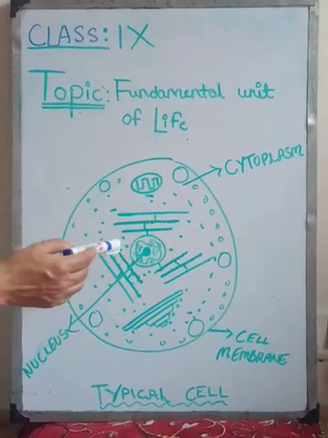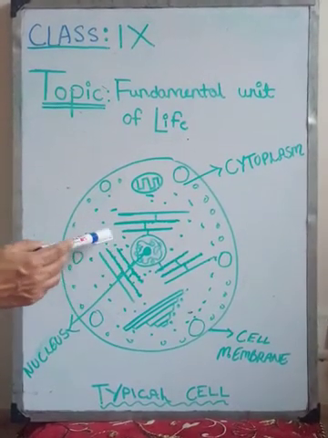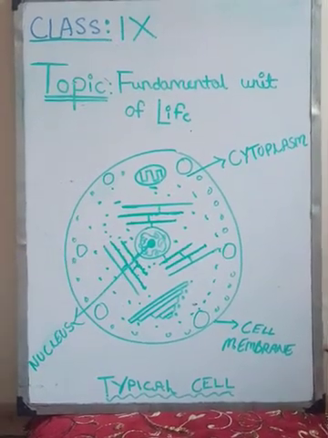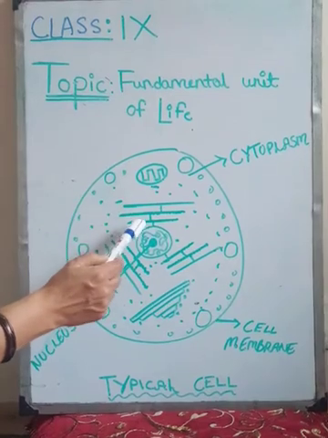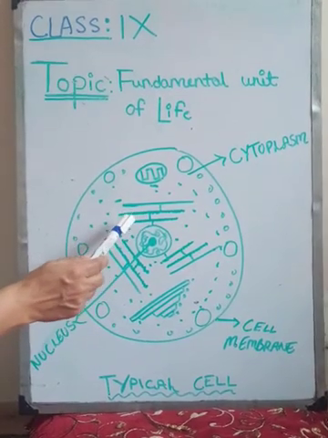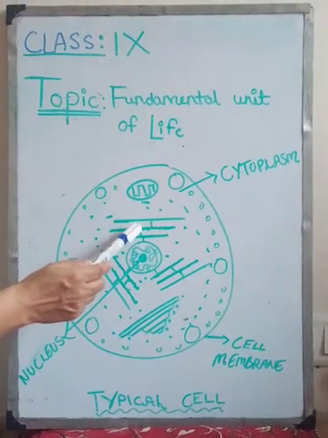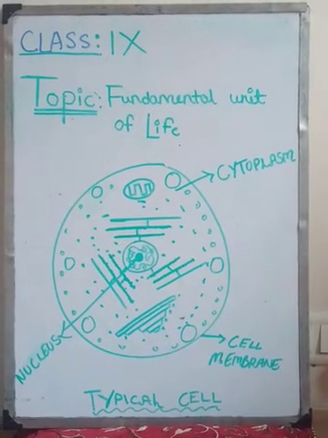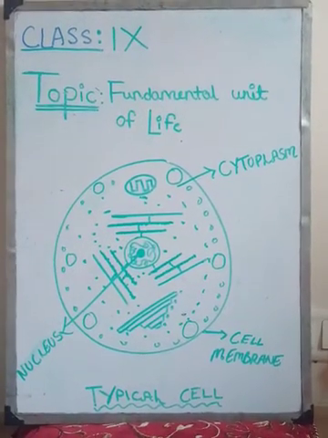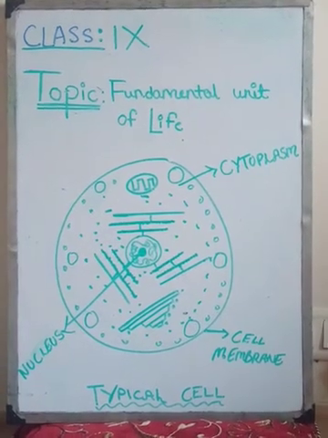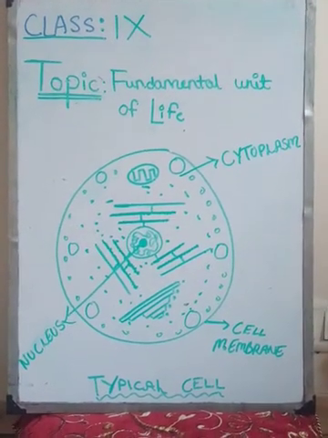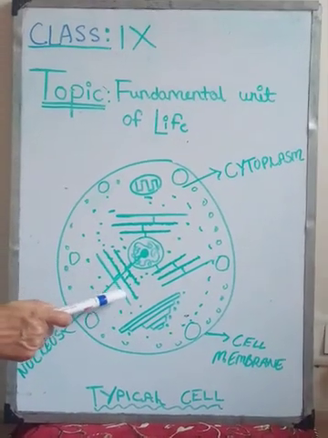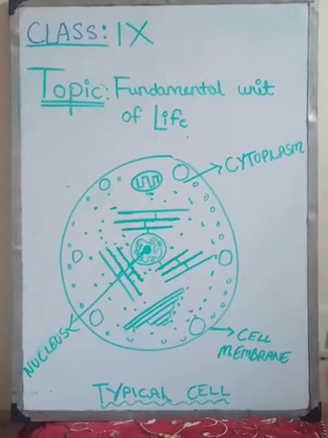Next, the organelle which we are going to discuss is the endoplasmic reticulum. There are two types of endoplasmic reticulum: smooth endoplasmic reticulum and rough endoplasmic reticulum. The roughness of the endoplasmic reticulum is caused because of the presence of ribosomes. The function of the rough endoplasmic reticulum is to synthesize protein, whereas the function of the smooth endoplasmic reticulum is to synthesize lipid.